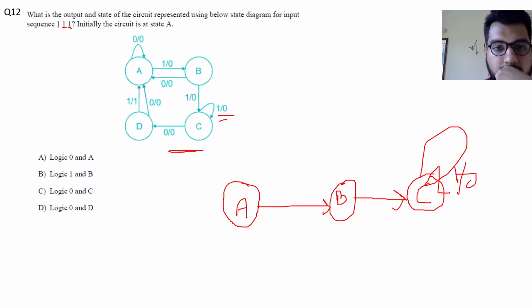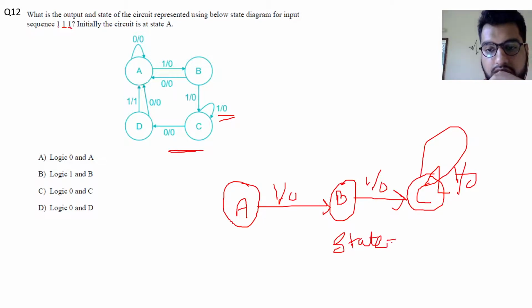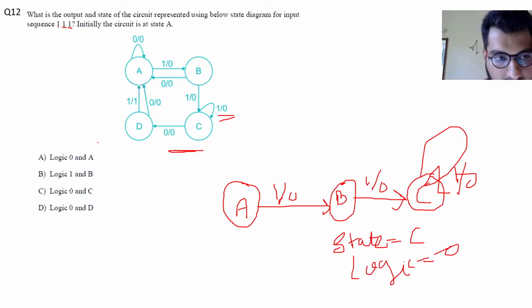So we are at state C and our logic value is equal to 0. So the correct answer is option C. Logic 0 and the state is C.